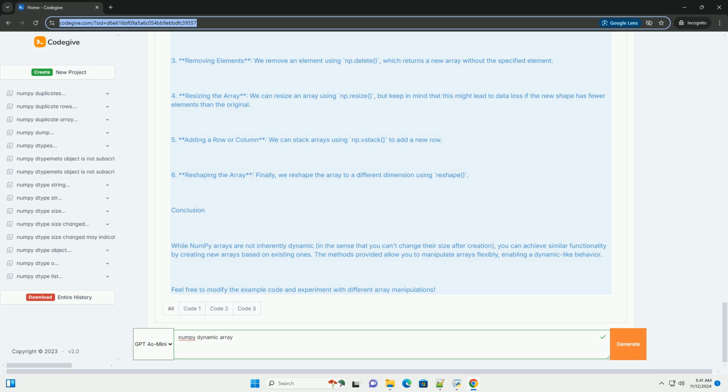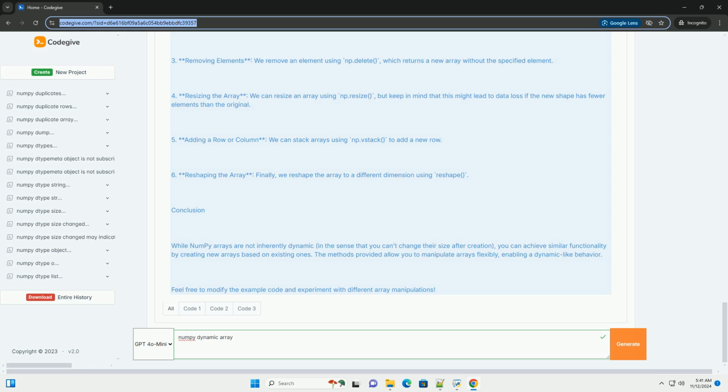Explanation of the code. 1. Creating an initial array. We start by creating a simple NumPy array with the values 1, 2, 3, 4, 5. 2. Adding elements. Instead of modifying the existing array, we create a new array using np.append that includes the new elements. 3. Removing elements. We remove an element using np.delete, which returns a new array without the specified element.